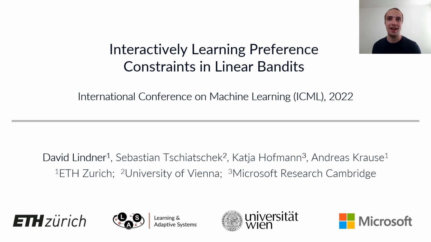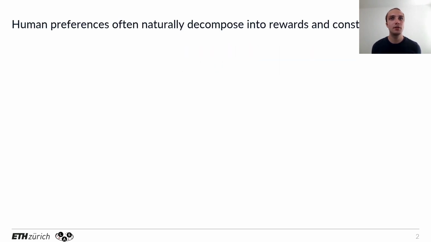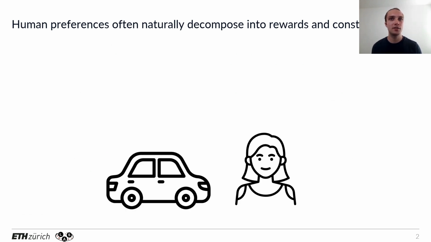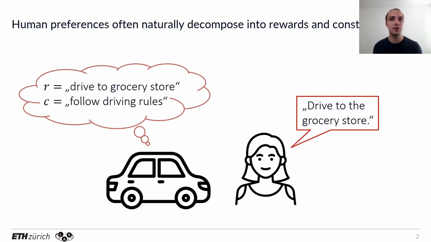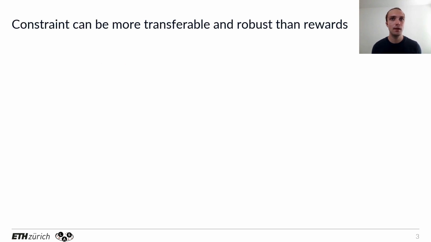Many things we might want an AI system to do can be naturally decomposed into rewards and constraints. For example, consider you have a self-driving car and you want it to drive you to the grocery store. While you might only explicitly specify the reward component of this task, there are a lot of implicit constraints, such as following driving rules or making sure the drive is comfortable. In our paper, we argue that it's beneficial to model this explicitly as a constraint problem.